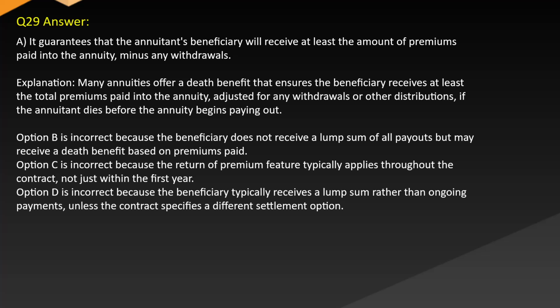Option B is incorrect because the beneficiary does not receive a lump sum of all payouts but may receive a death benefit based on premiums paid. Option C is incorrect because the return of premium feature typically applies throughout the contract, not just within the first year. Option D is incorrect because the beneficiary typically receives a lump sum rather than ongoing payments unless the contract specifies a different settlement option.